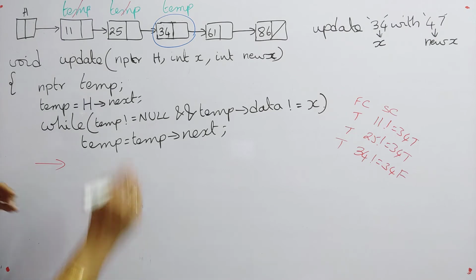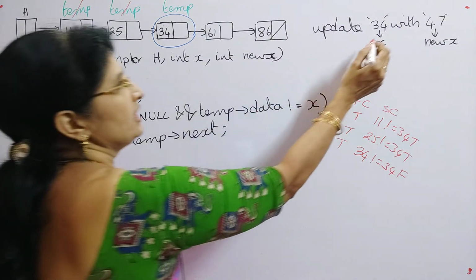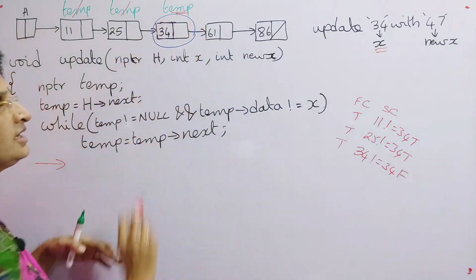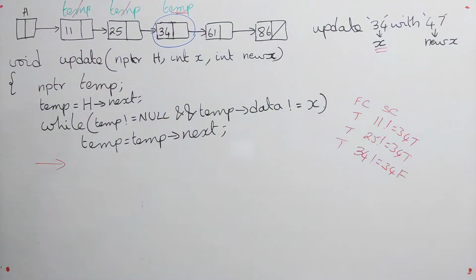So now is temp placed at the corresponding node location or not? What is the value that is to be updated? It is 34. Is the temp placed at that particular location? Yes, it is placed. So now your temp is having the node address of 34.